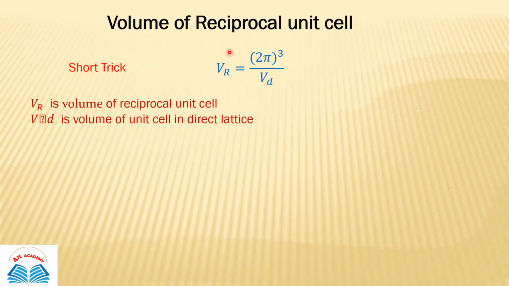VR equals (2 pi) to the power 3 upon VD. This means you can directly convert the volume of the direct unit cell to the volume of the reciprocal unit cell by using this formula. So this is very important. VR is the volume of the reciprocal unit cell, and VD is the volume of the unit cell in the direct lattice.